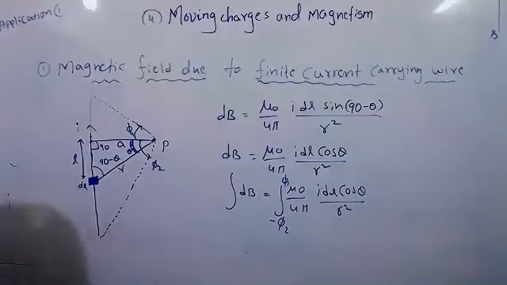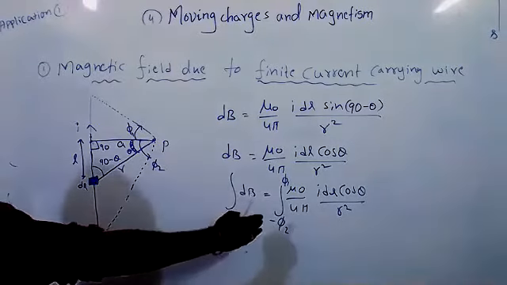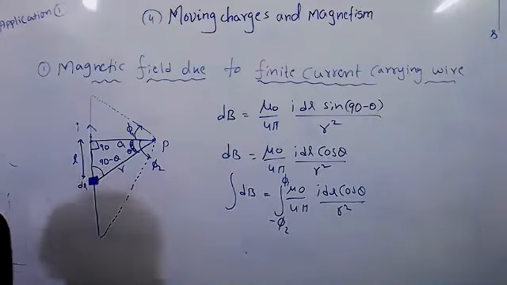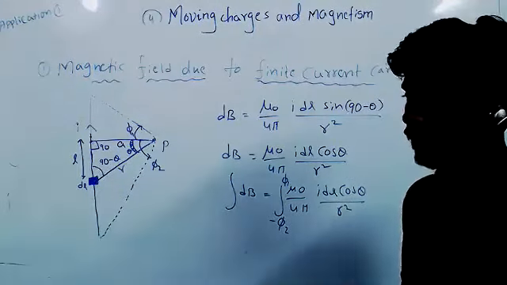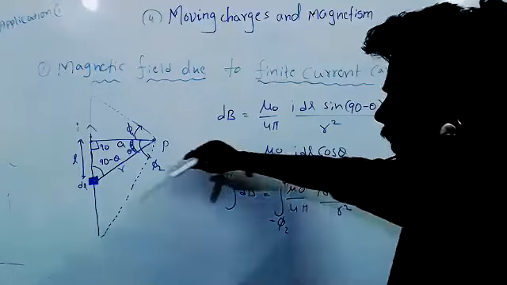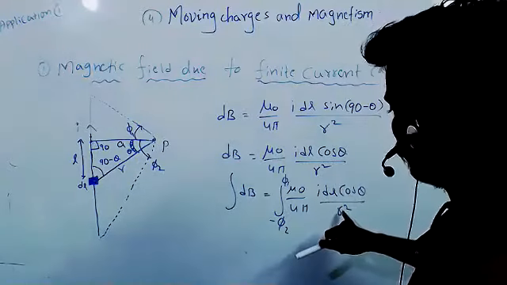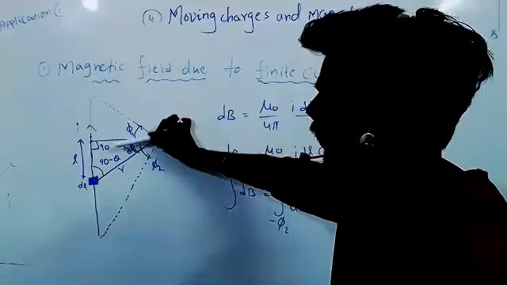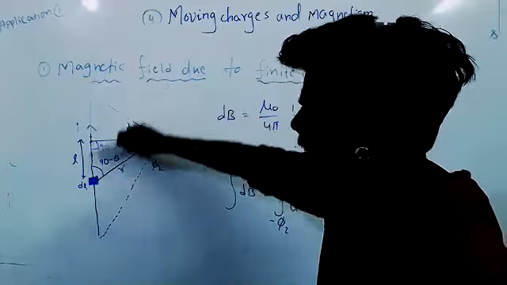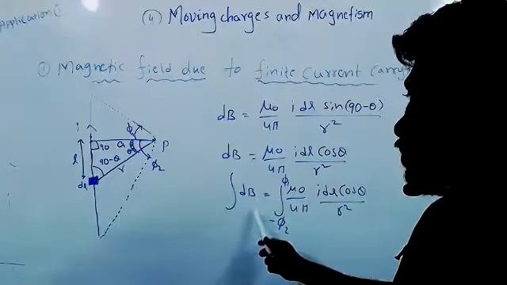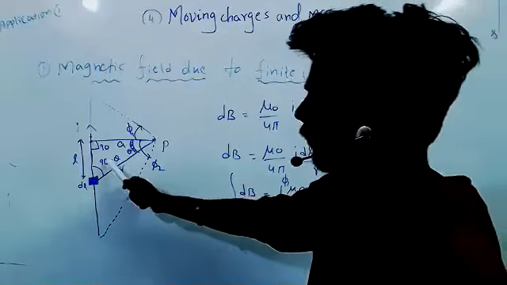Everyone, did you draw this diagram? Yes, sir. Did you understand or any doubt here? Rachana? Rachana, did you understand this? Yes, sir. Okay, because this theta, we have to cover pi 1 to minus pi 2. Then we can cover the entire wire. If we cover the entire wire, then we can calculate the total magnetic field. Okay, that's why I didn't give theta here, I gave it here.